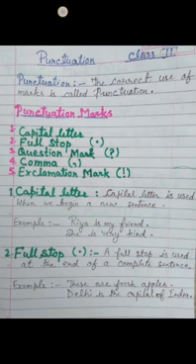Second one is full stop. A full stop is used at the end of a complete sentence. A complete sentence means a sentence which has a proper meaning. It makes sense. Example, these are fresh apples. Here we are putting a full stop at the end of the sentence, as the sentence is complete, gives a proper meaning and also starts with a capital letter.